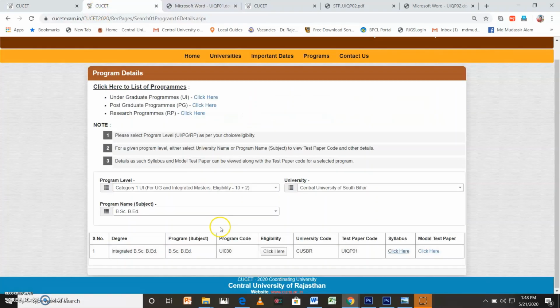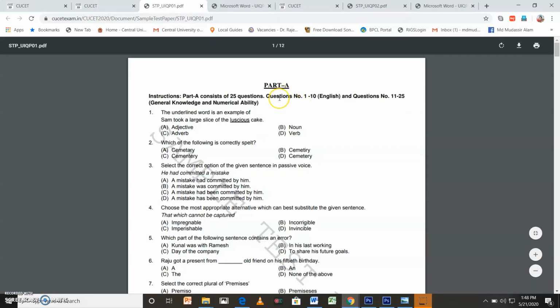Further, I am going back, and when you click on the model test paper, click here. When you click, the model test paper will appear in front of you. You can see there are a total of 12 pages. Part A consists of 25 questions. Question number 1 to 10 English, question number 11 to 25 general knowledge and numerical ability.